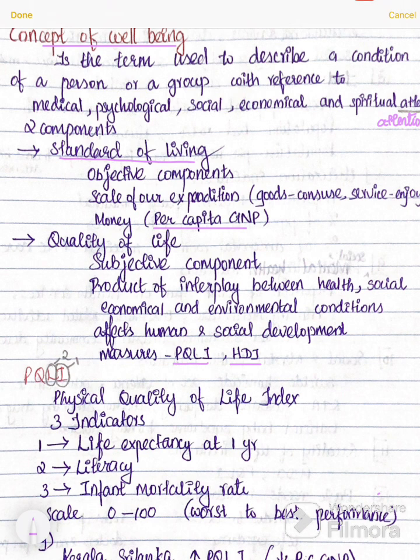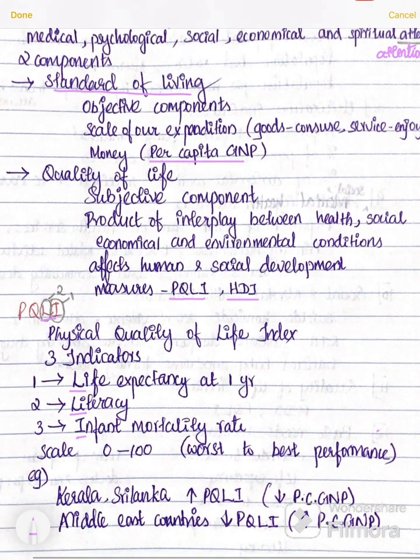Physical quality of life index. It has three indicators. The one is life, this L for life expectancy at 1 year, another L is for literacy and I for infant mortality rate. So scales from 0 to 100. 0 refers worst performance, 100 for best performance.